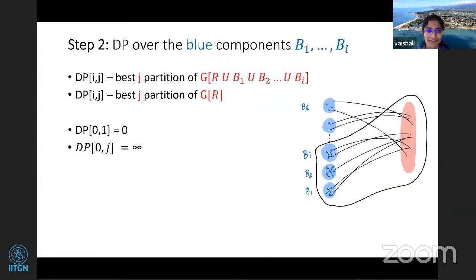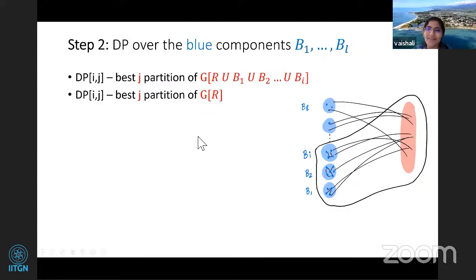I'll now define the DP. This is what it looks like. The previous diagram was just to show you how the solution will actually look. This is all we know: there are some red vertices and blue vertices, and we don't know which is which. So let's do DP over the blue components. DP of i, j is a state which says: what is the best j partition of the graph induced by R union the first i parts? Look at the graph induced by the vertices inside this black boundary. What is the best j partition possible?